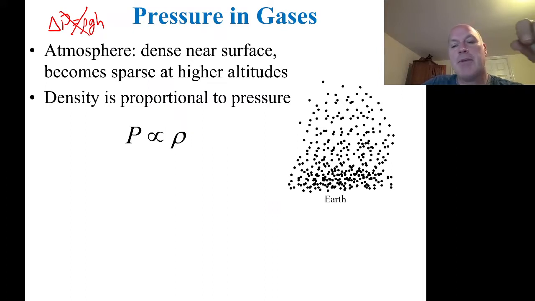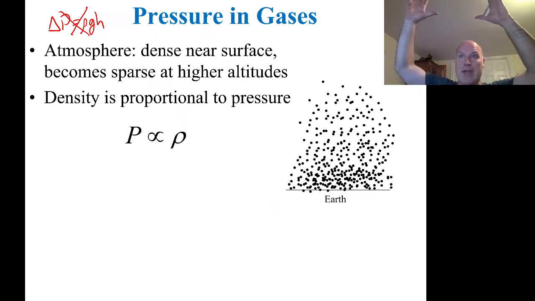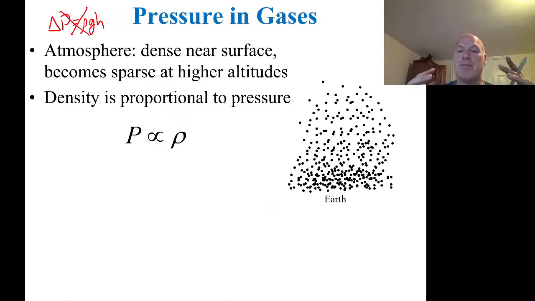So what happens is, if you look at the little picture here, imagine that you have all of these molecules, and because gas is compressible, you have all of the weight of the molecules above pressing down on us, and the air around us. And so there's a higher pressure down below. So the trend is just the same as in liquids, where you have a higher pressure down below and a lower pressure up above, because you have all of the weight of the stuff above us crushing us down. We have more pressure. But the difference is that in gases, the density increases.